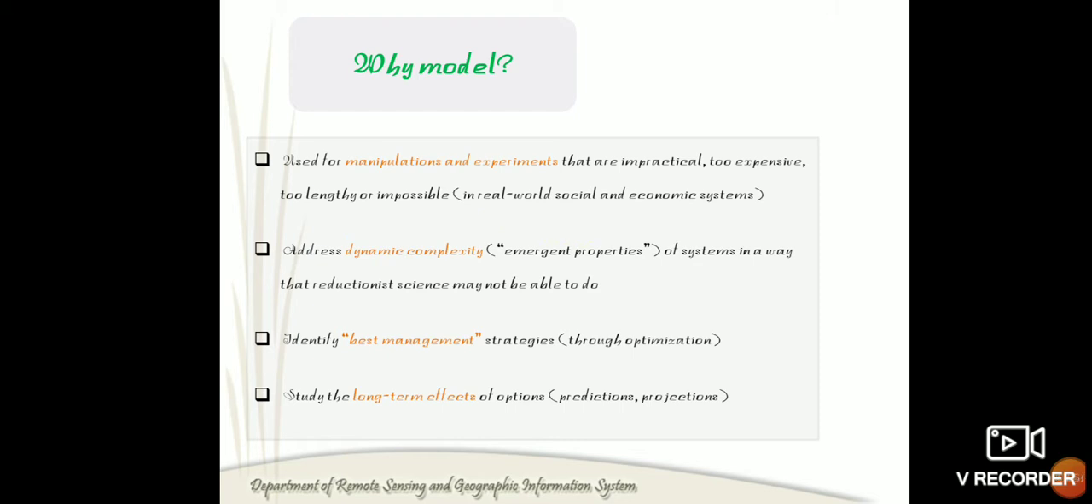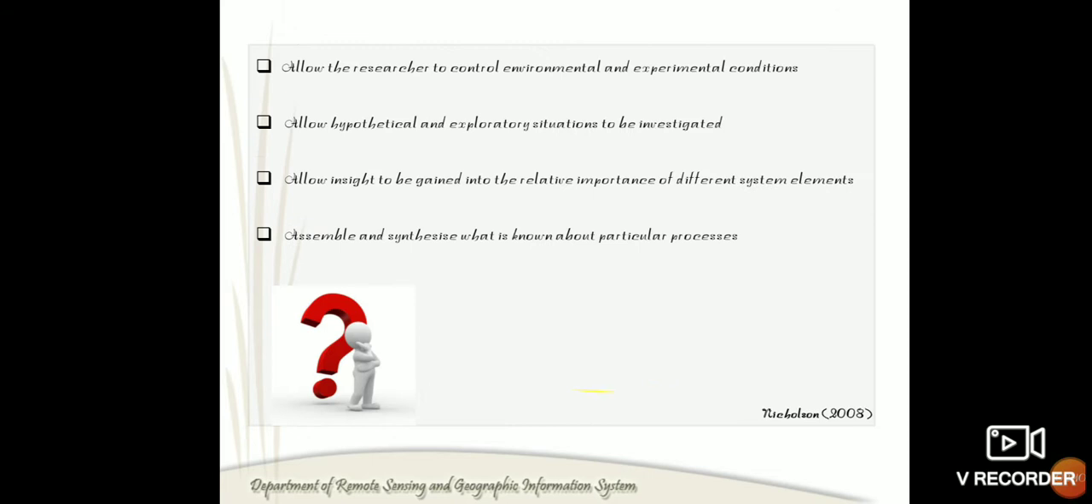Why this crop simulation model is needed is because it is used to manipulate experiments that are impractical or impossible, and it helps to identify best management strategies. Then it helps to study the long term effects of options. It is highly useful for researchers to control certain environment and crop conditions. It helps to assemble and synthesize a particular process.